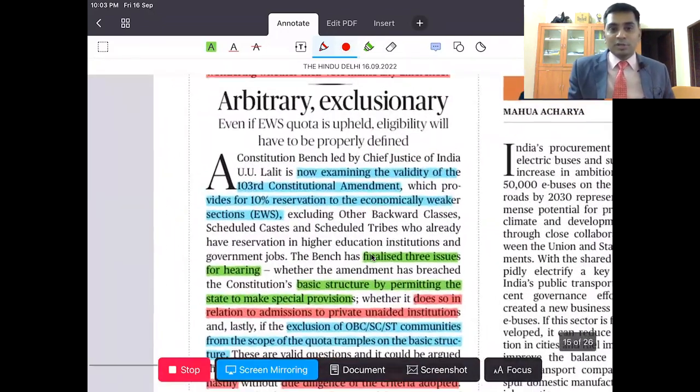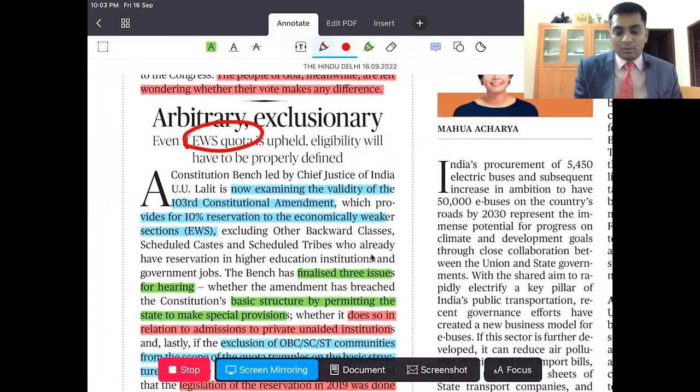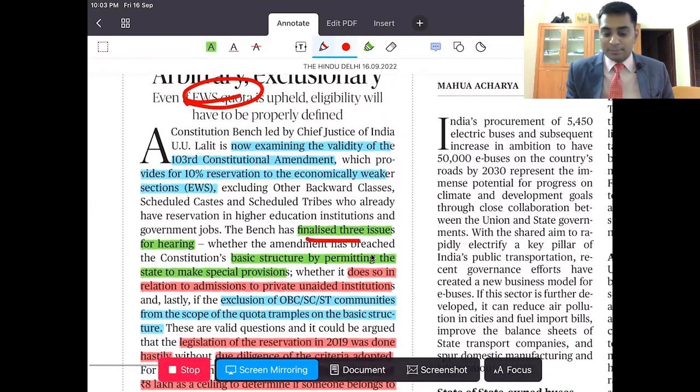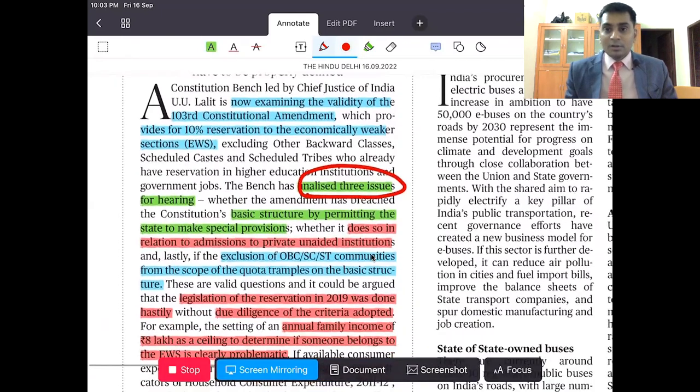Now there is one more thing called EWS quota reservations, and this is now challenged in the Supreme Court. The Supreme Court said that there are 3 issues which have to be looked at. Whether permitting 10% reservation to the so-called economically weaker sections is against the constitutional basic structure doctrine. That is the first question.